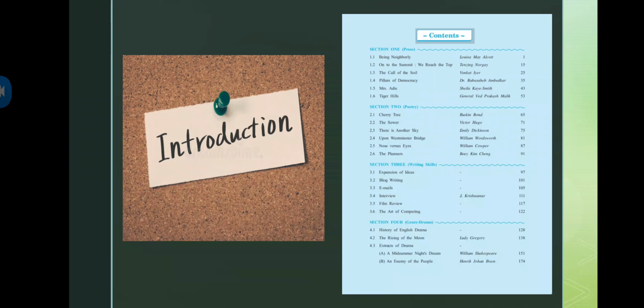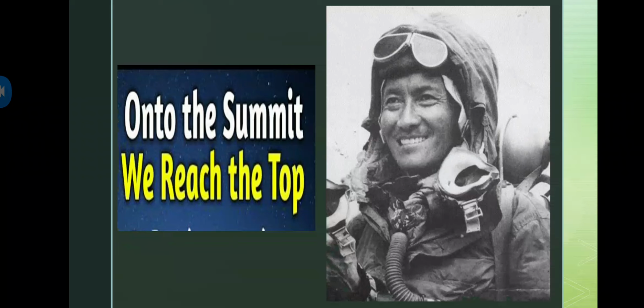Now moving further, we are going to start with 1.2, On the Summit: We Reach the Top. So what exactly is the summit? Summit is basically the top of the mountain or the hill. Here is the story of two people, but especially the writer who has written it, who is sharing his own personal experience of reaching the top, the summit.